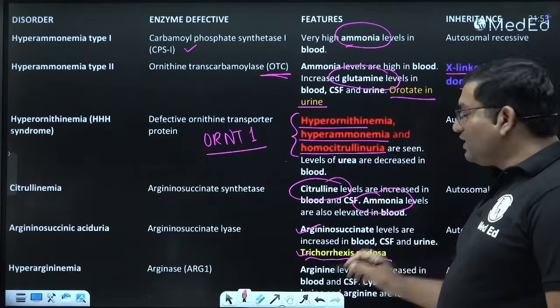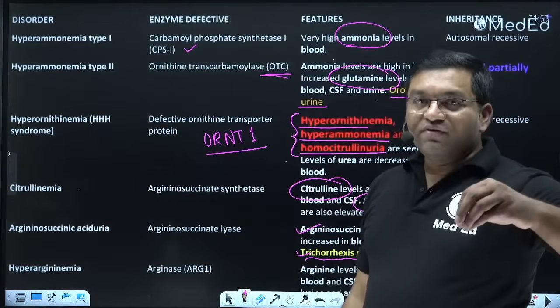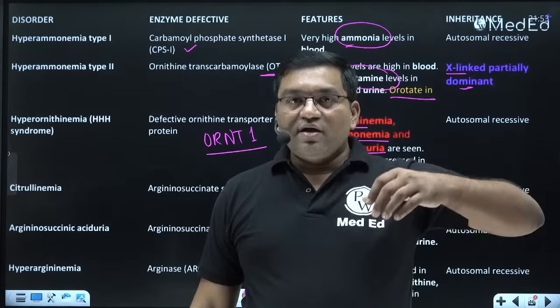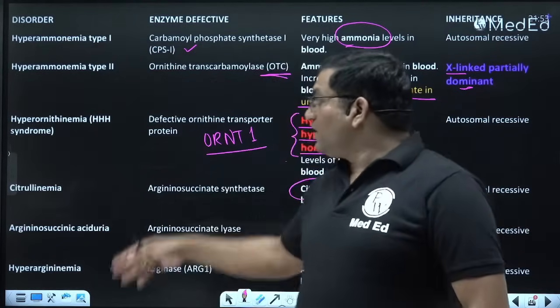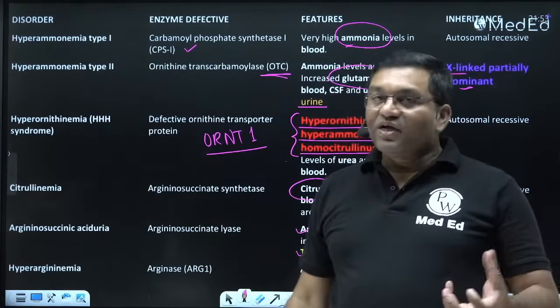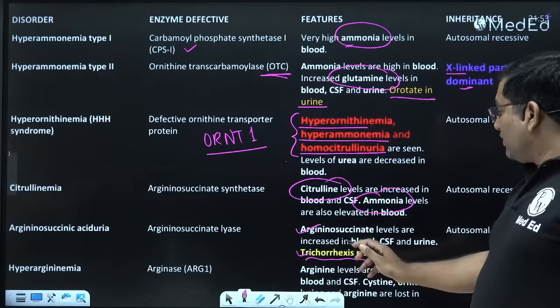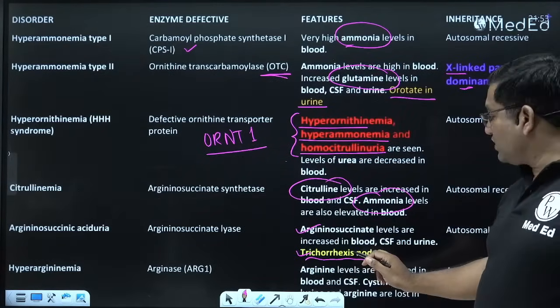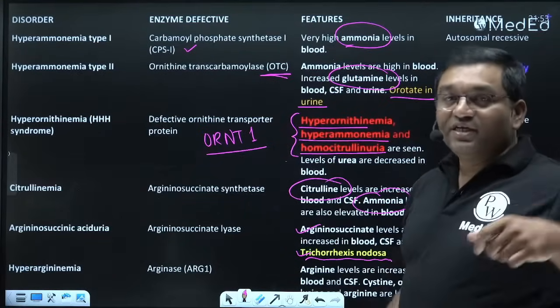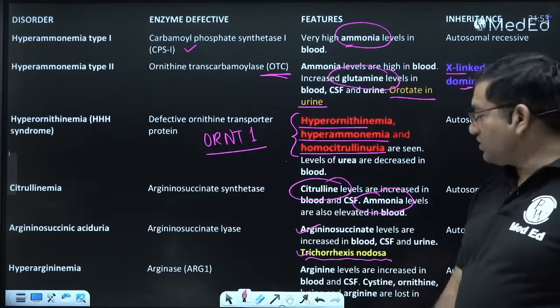There is also increased ammonia level, but these are less severe, because the ammonia level is very high in the first disorders and progressively less raised later. In arginosuccinic aciduria there is trichorrhexis nodosa: friable, tufted, easily pluckable hair. Trichorrhexis nodosa is a feature of arginosuccinic aciduria.